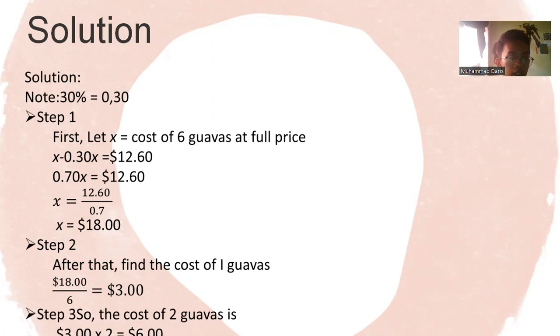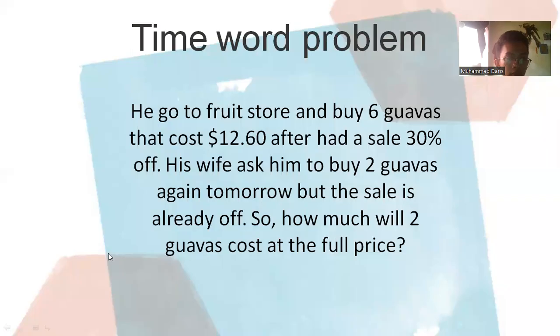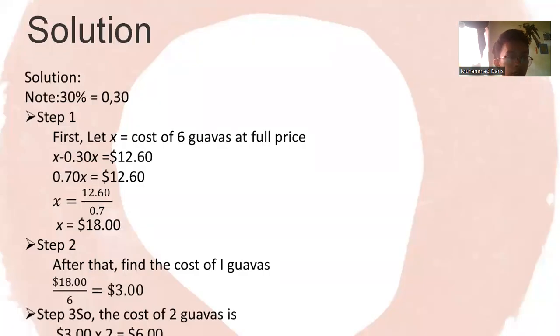$12.60, because we get it from the question. Okay, and then we subtract: x minus 0.3x is equal to 0.70x, which is equal to $12.60. Then we must divide both sides by 0.7, and then we get x is equal to $18. Okay, that is for x.